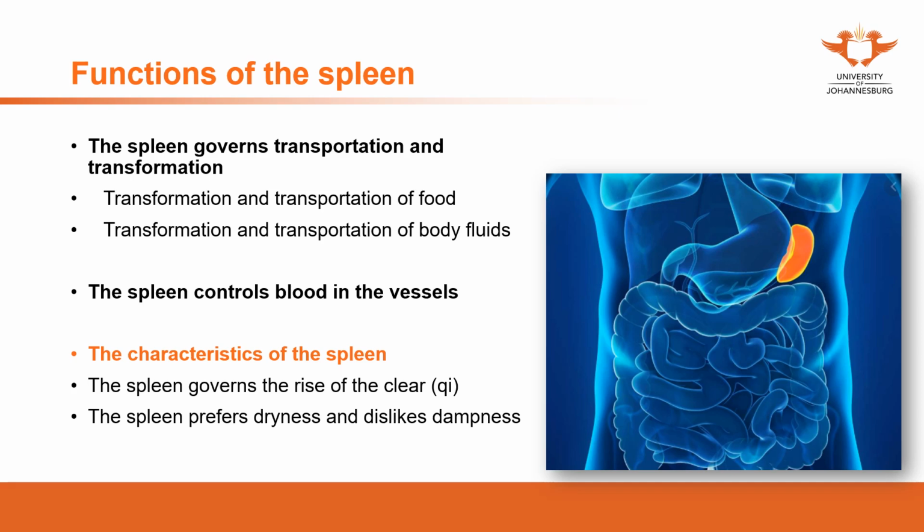In the Jin-Yuan dynasty, if you still remember the story in the history, there was one master who developed a school called the tonified spleen school. In his school, he believed that every disease is due to spleen deficiency, due to the dysfunction of this transformation and transportation of the spleen.